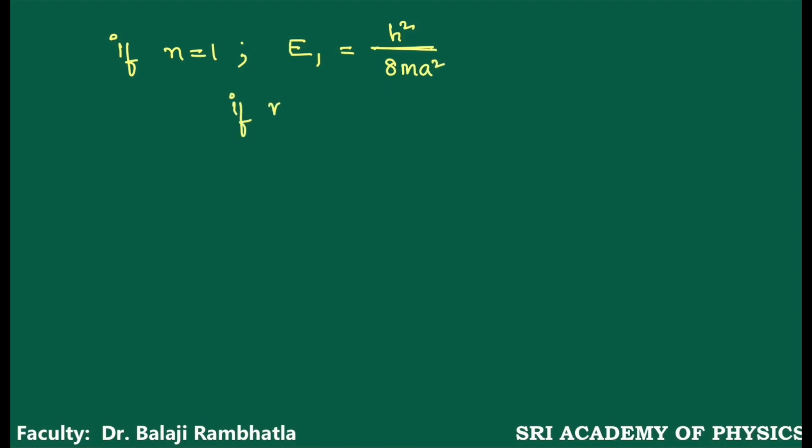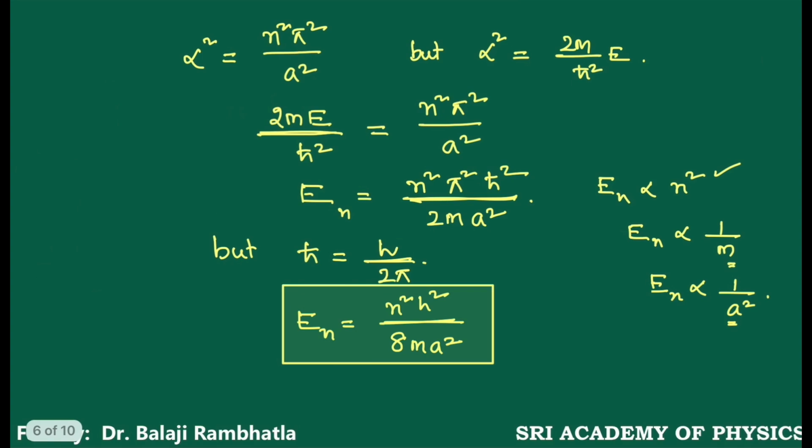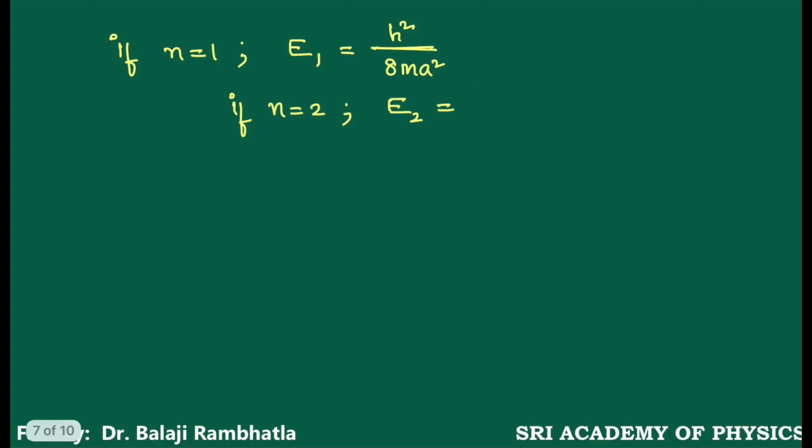If n is equal to 2, E2 is equal to, here what is the value? This is n square, now it becomes 4. So 4 h square by 8ma square. So this can be written as 4E1. What is the E1 value? This is the E1 value. So this is E1, 4E1.